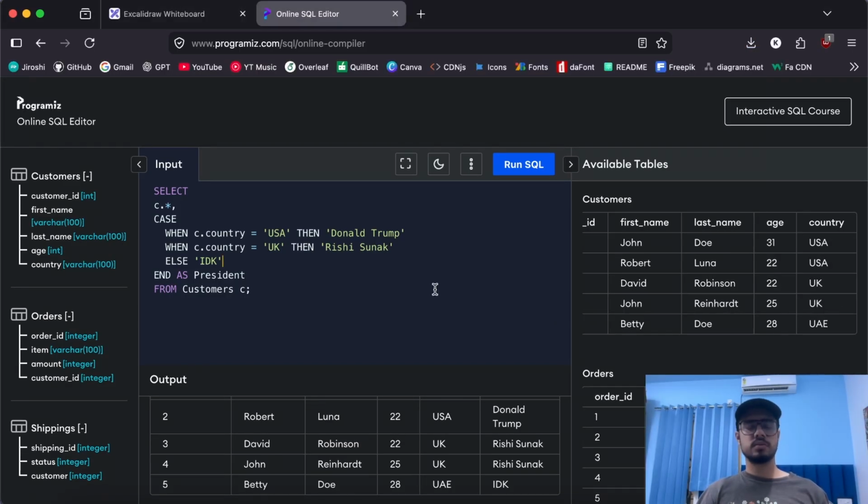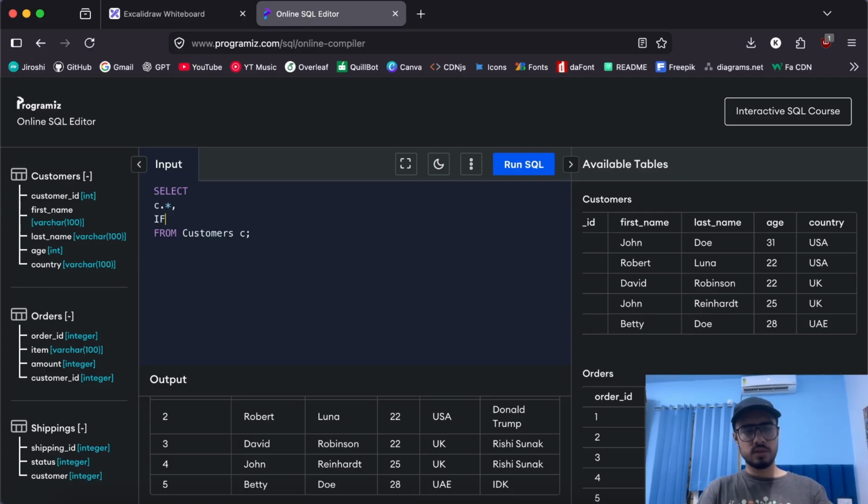So as we are at it, let's also understand a few more things similar to case and when. We have something called IFNULL. Now what is IFNULL? It is a function that SQL provides us to make things simpler. If we have a null value, we can just replace it. Let's say if our country is null in any particular situation, we can have a column, let's call it no country. If there is no country available, we can just say no country, else it will give out country.